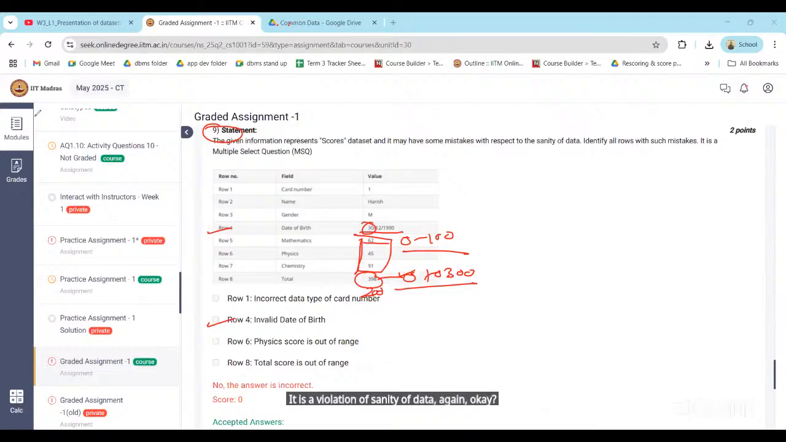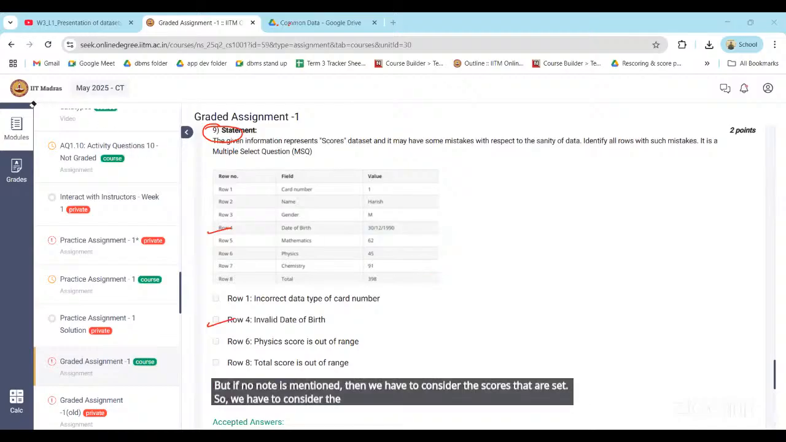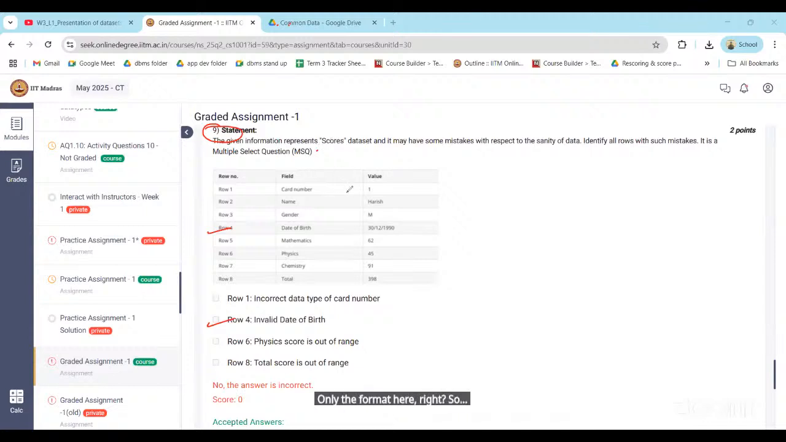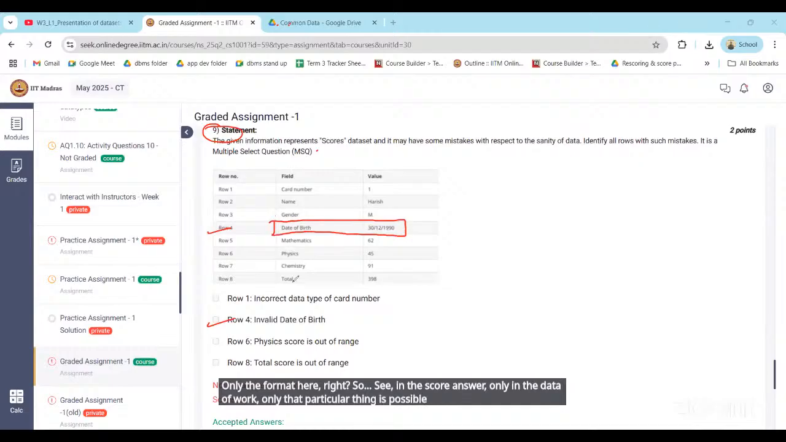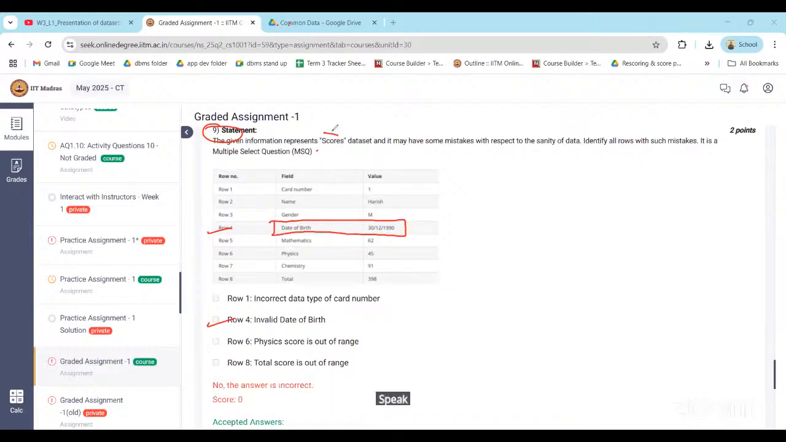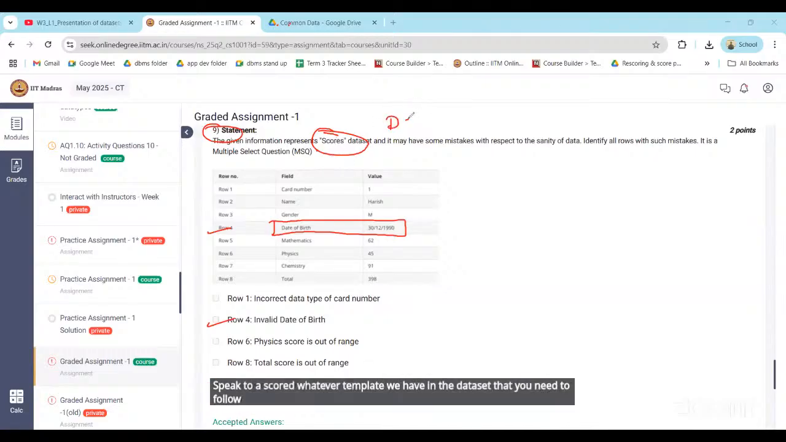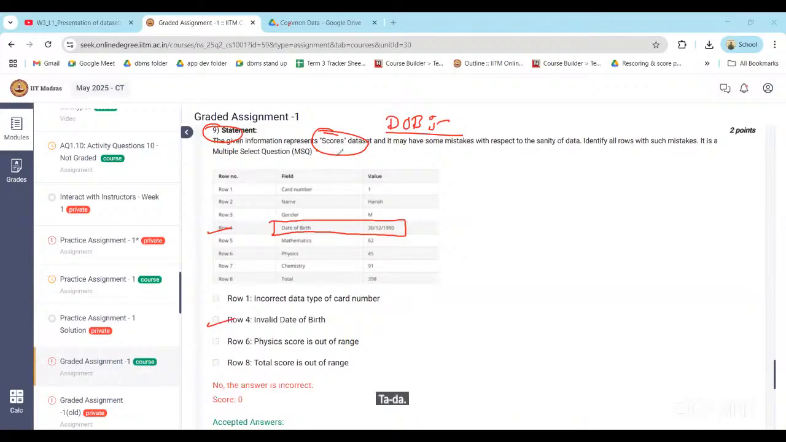But if no note is mentioned, then we have to consider the scores data set. Do we consider the values or only the format? Only the format here. In the score data set, only in the date of birth, that particular thing is possible. Otherwise, in any other field, stick to the score data, whatever template we have in the data set that you need to follow. Only date of birth is having a different format. That is the only issue in the whole data set. That's it.